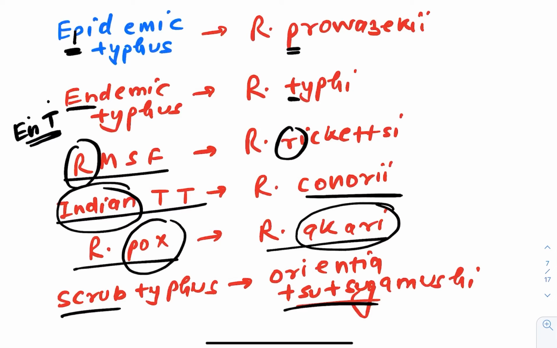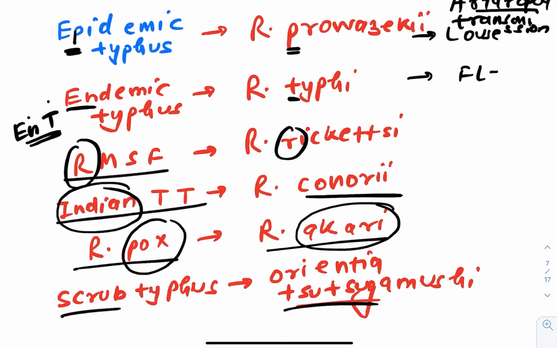And if you remember this, then the arthropods which help in transmission can also be remembered in sequence. How? Louse for the first one, then flea, then tick, then mite.